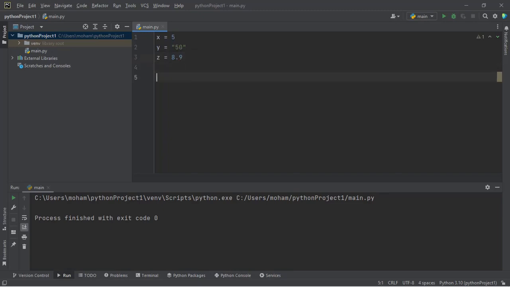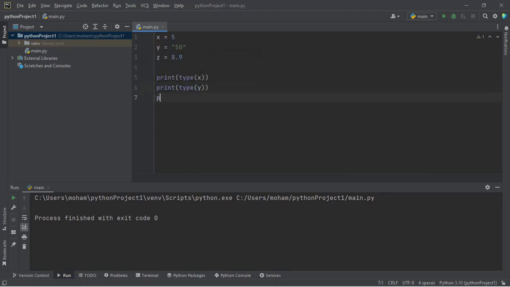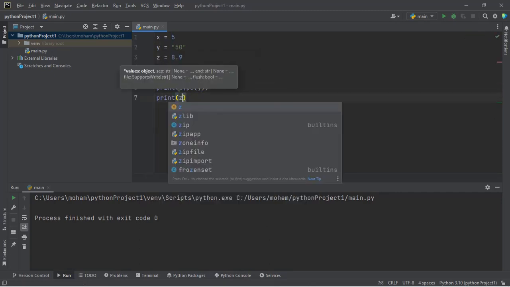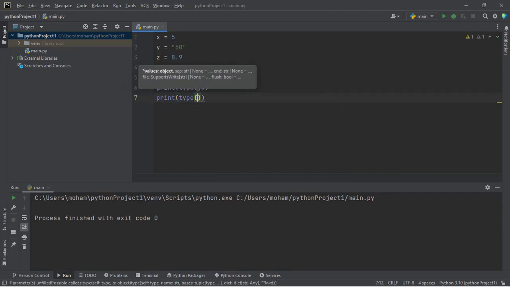At the end of the day, I'm going to print the type they are. So type x, then print type y, then print type z.